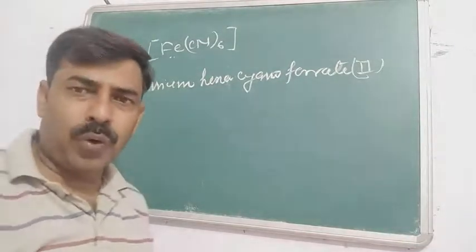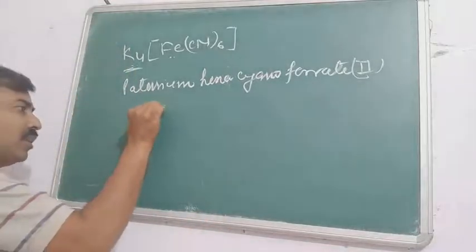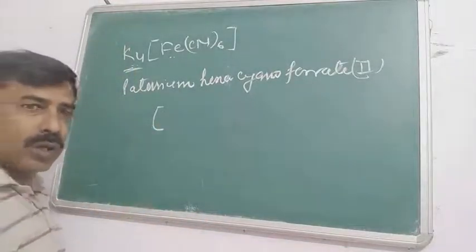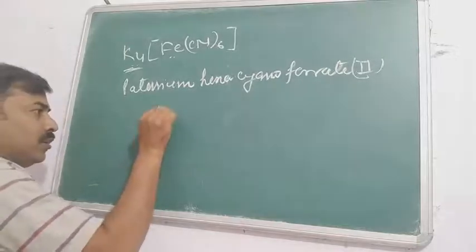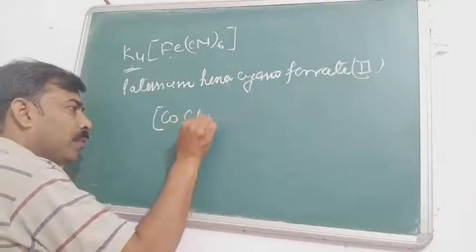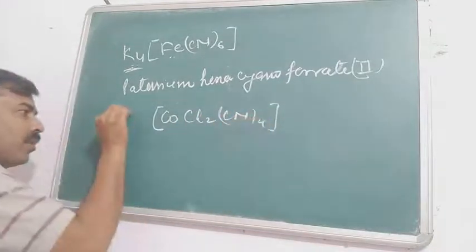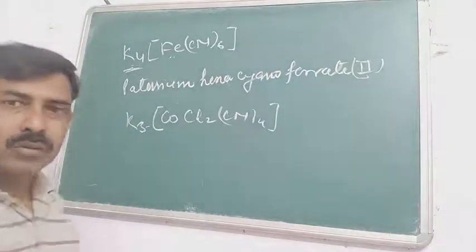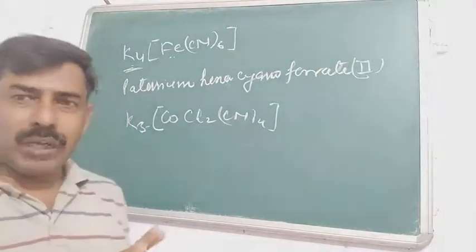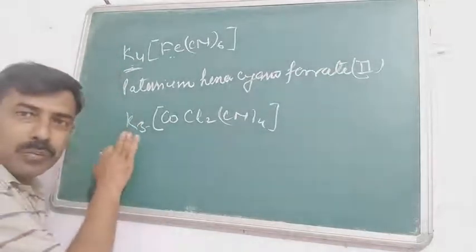I am taking one more example of the same type of species, that means a species containing a cationic counterion. So it is K[CoCl2(CN)4]. In this compound, when we write the name, what will we write? First we will write the counterion, potassium.